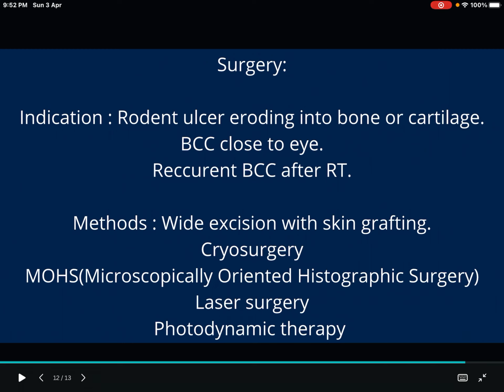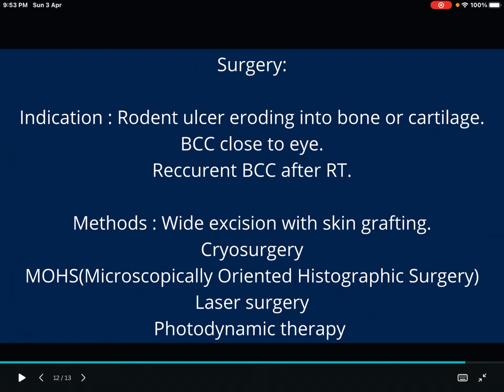Now let's see the various surgery options we have. One is wide excision with skin grafting. We have to excise the tumor and do the skin grafting. Cryosurgery and Mohs, microscopically oriented histographic surgery. It is the surgery that is done in skin malignant lesions. Mohs is also named after the scientist who discovered it. And laser surgery, photodynamic therapy. So these are the names that you have to keep in mind while writing basal cell carcinoma.